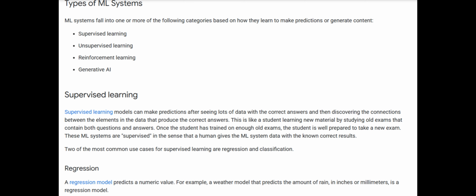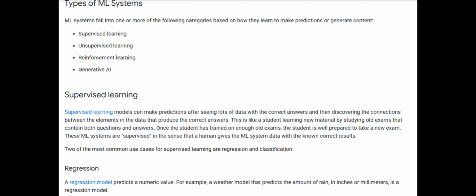Types of ML systems. ML systems fall into one or more of the following categories based on how they learn to make predictions or generate content: supervised learning, unsupervised learning, reinforcement learning, generative AI. Supervised learning. Supervised learning models can make predictions after seeing lots of data with the correct answers and then discovering the connections between the elements in the data that produce the correct answers.